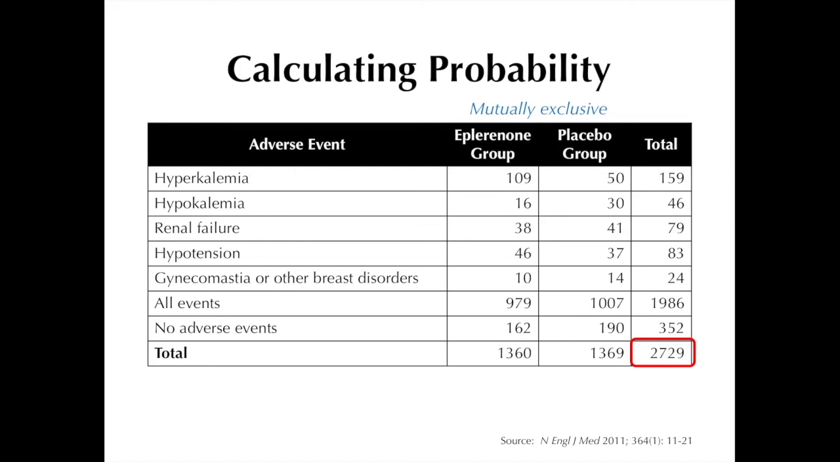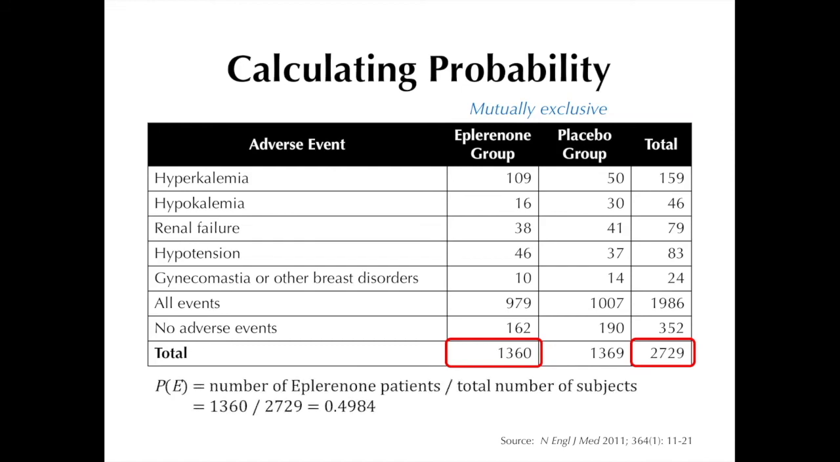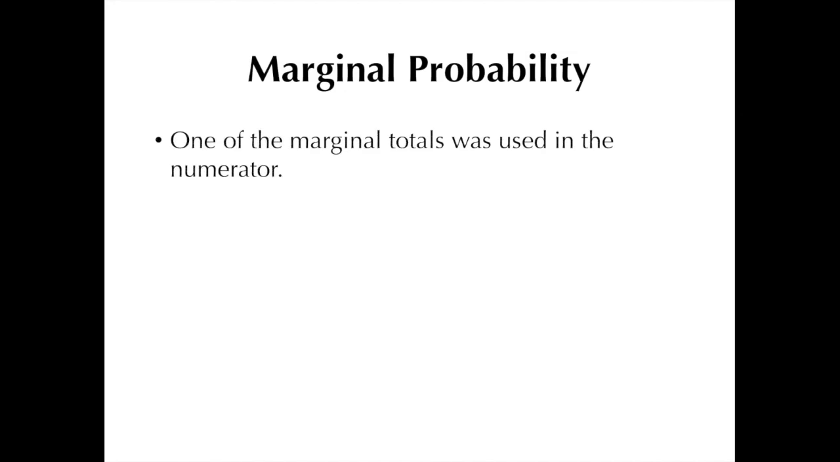Our characteristic of interest is being a member of the eplerenone group. In order to derive the probability that a randomly selected patient will be in the eplerenone group, we take the total number of patients randomized to the eplerenone arm and divide it by the total number of subjects in this study. Now our desired probability then is 0.4984. We call this type of probability marginal probability. The term marginal is used because the numerator of the probability appears in the margins of the contingency table.